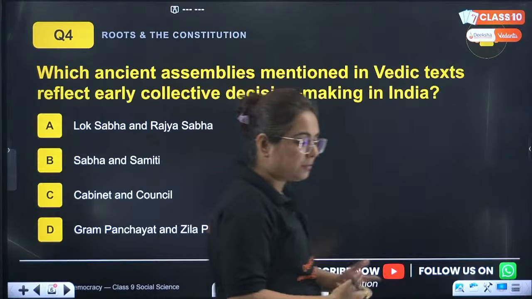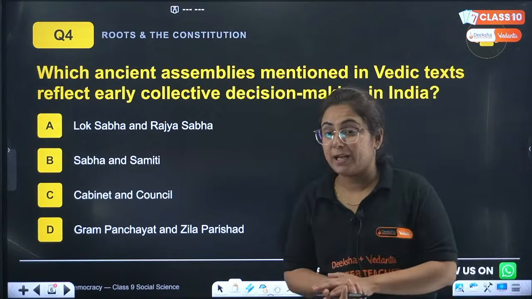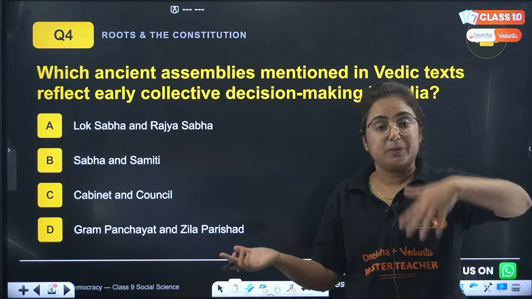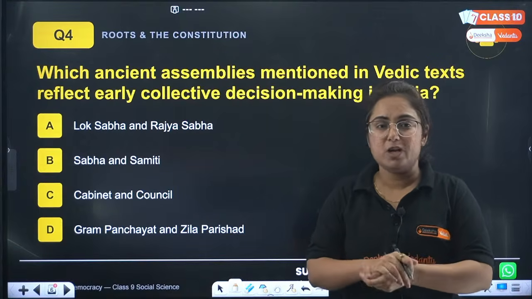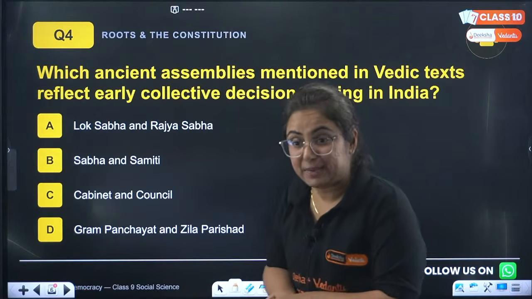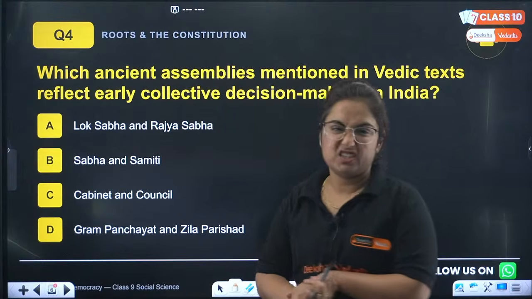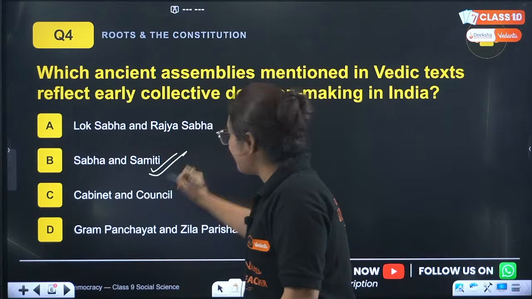Now if you read the chapter, as I am hoping that you did, because books came, and previously even the lecture has been made by me already. So previously you were having certain sources. I'm getting your answers as B. Nitin is thinking D, Gram Panchayat and Zilla Parishad. No, quite wrong. So the correct answer here is Sabha and Samiti.